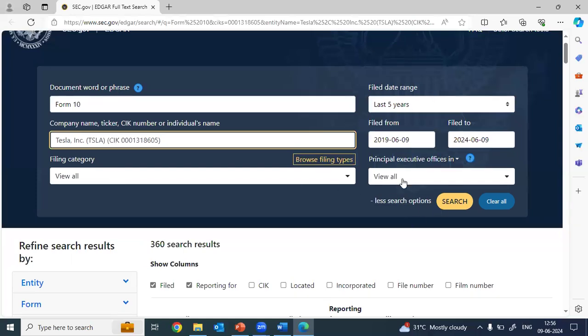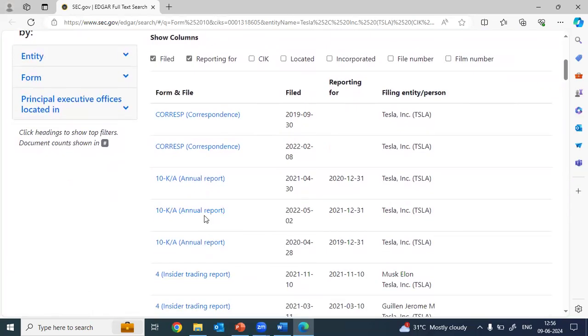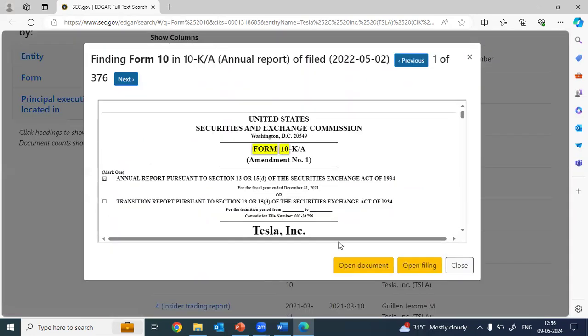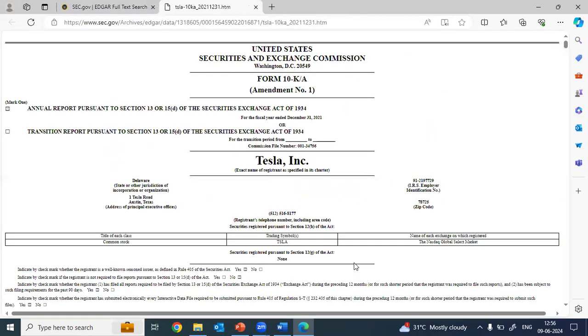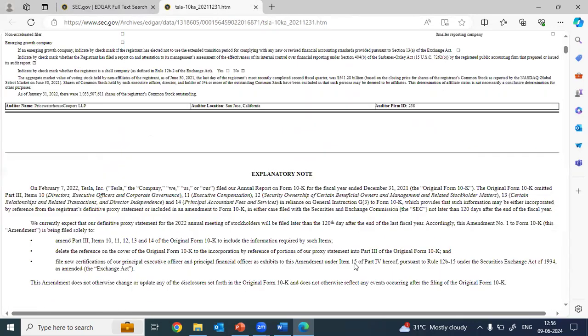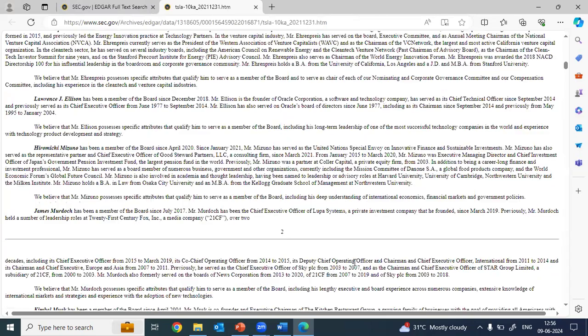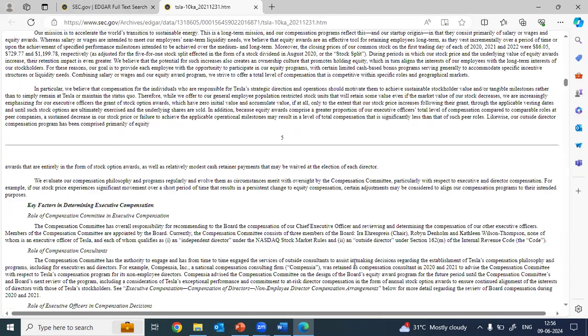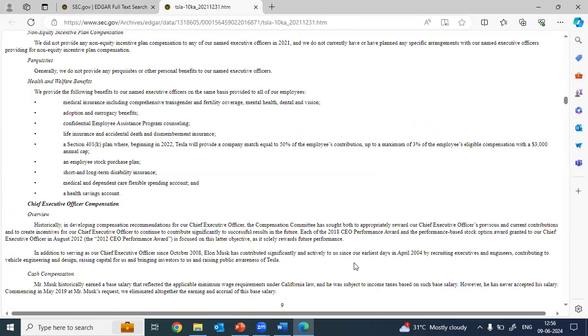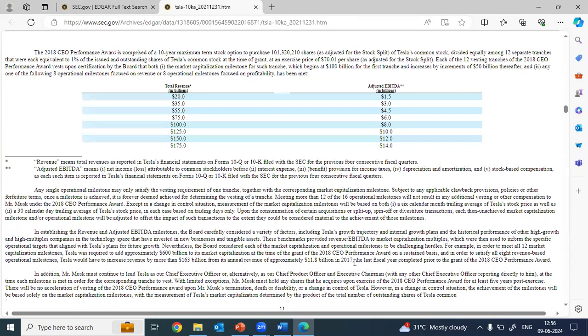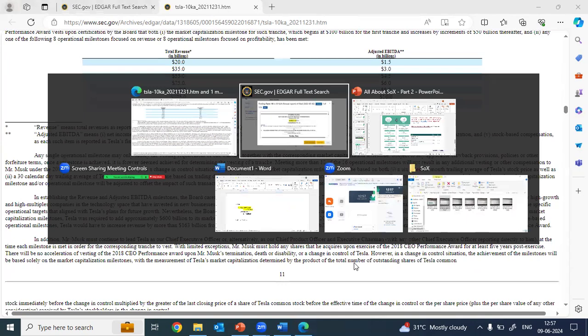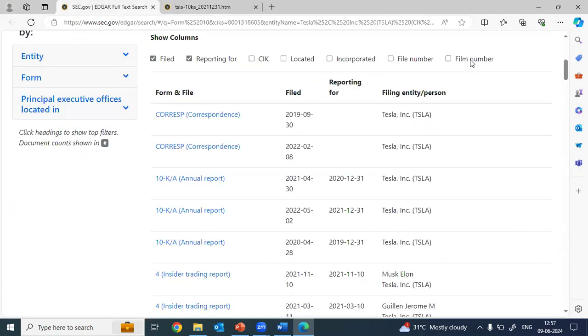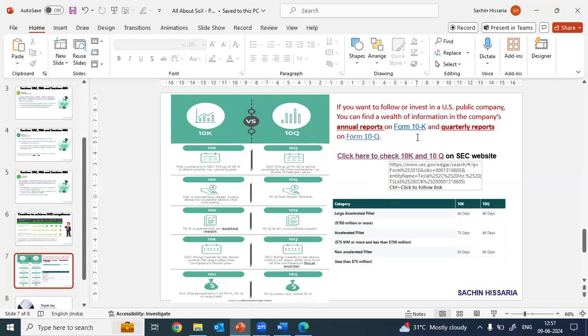Then just click on search, and you can also select a period, and it will show you what forms they have filed. Whenever any investor wants to invest in a company, they can refer to this 10K and 10Q, because all the details of the company, like shareholding and financial statement details, are given in this particular form. So whenever you want to verify the financial statement figures of a company, you can refer to 10K and 10Q.